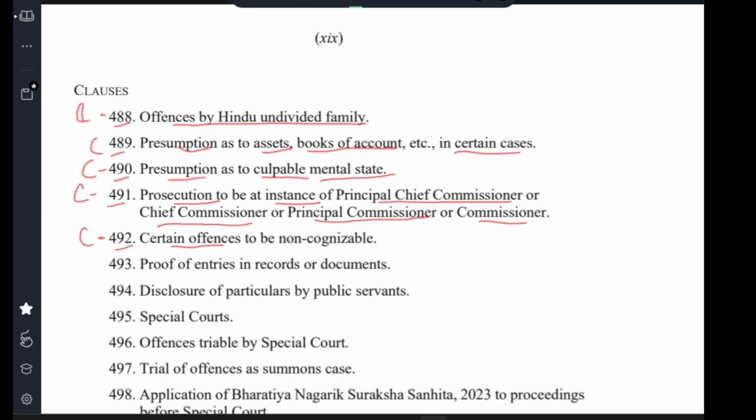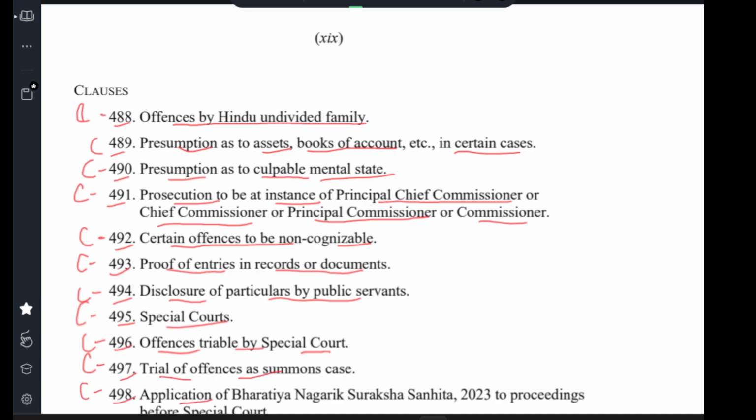Clause 492 certain offences to be non-cognizable. Clause 493 proof of entry in the records or document. Clause 494 disclosure of particulars by several public servants. Clause 495 special clause. Clause 496 offences triable by special court. Clause 497 trial of offences as summons cases.